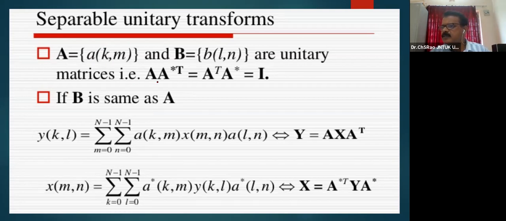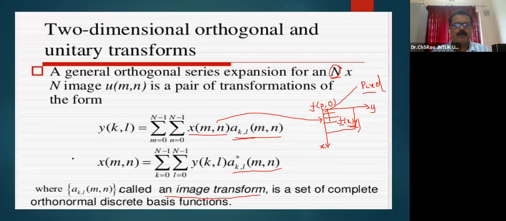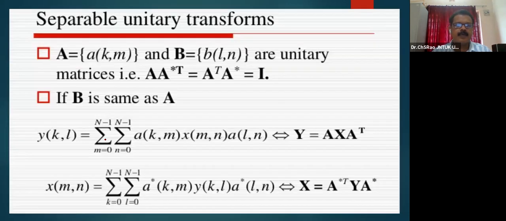If B is the same as A, then Y(k,l) may be represented, as the unitary transformation is an orthonormal representation of the basis functions, as the double summation over m equal to 0 to N minus 1 and n equal to 0 to N minus 1 of A(k,m) x(m,n) A(l,n).